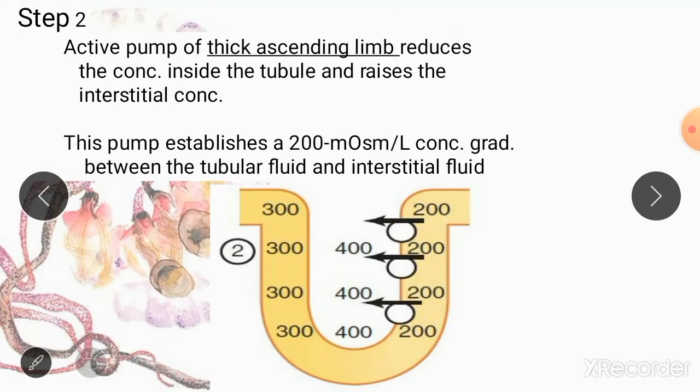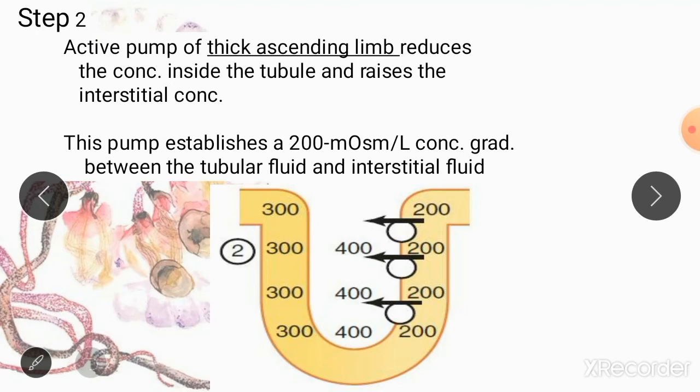Now, how is the concentration mechanism going to begin? As you already know, your thick ascending limb has a sodium potassium 2 chloride transporter. It is going to pump sodium, potassium and chloride from the nephron into the interstitium until it creates a gradient of 200 milliosmol, until it creates a difference of 200 milliosmoles.